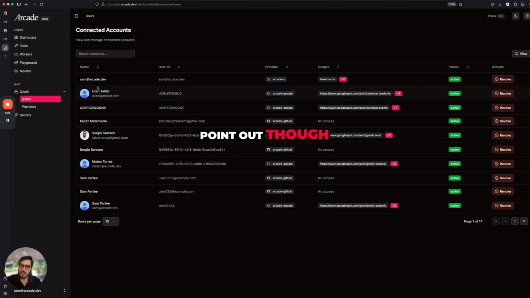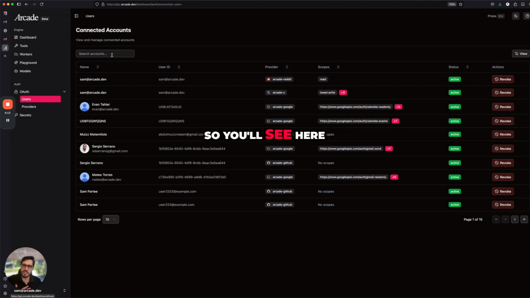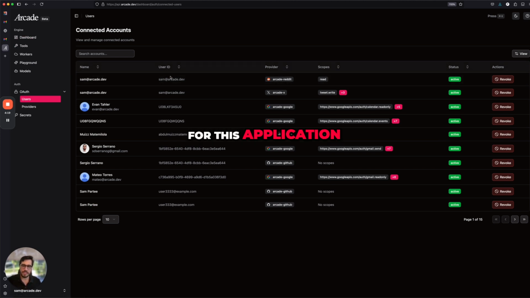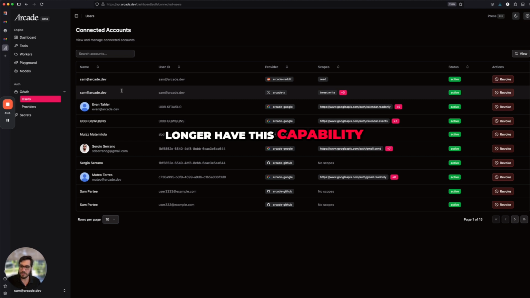I want to quickly point out, though, that Arcade provides this as a developer platform. So you'll see here, I logged into Reddit just now, and you can see that this username for this application has used this provider, and they have these particular scopes. These are now active. I can choose to revoke this user, me in this case, such that I no longer have this capability.